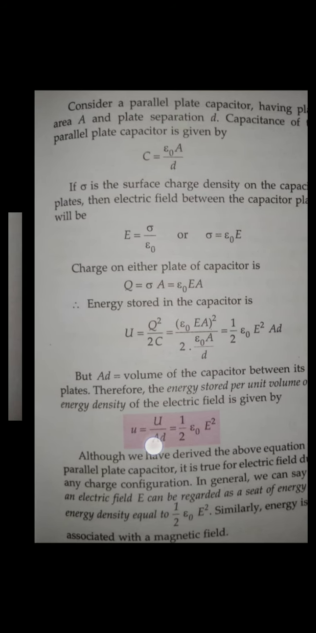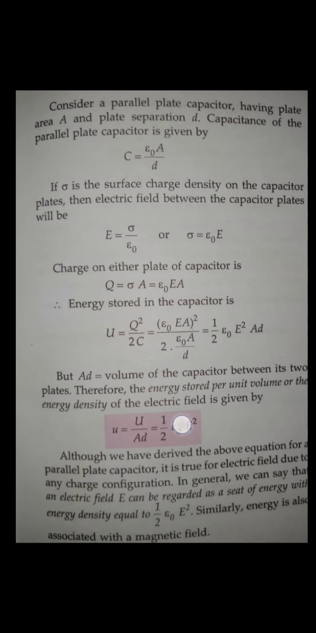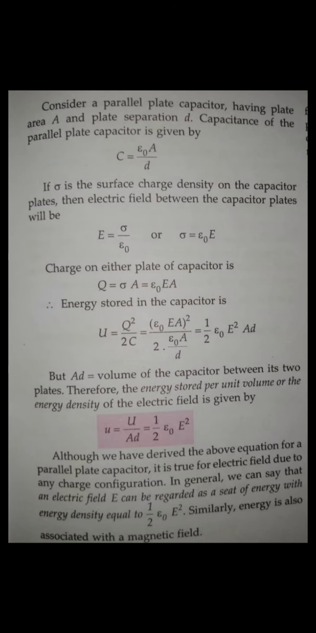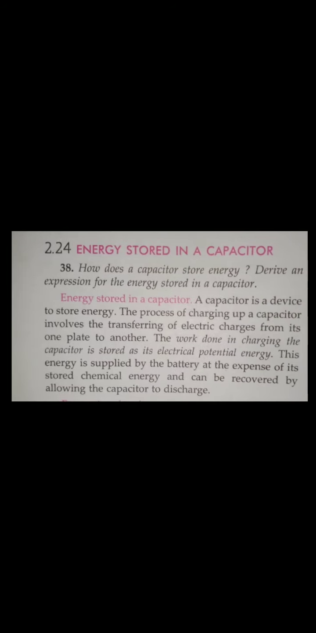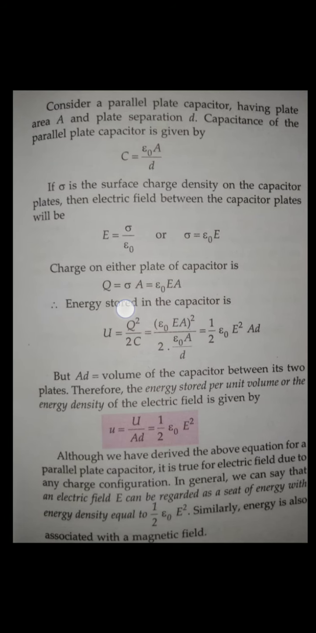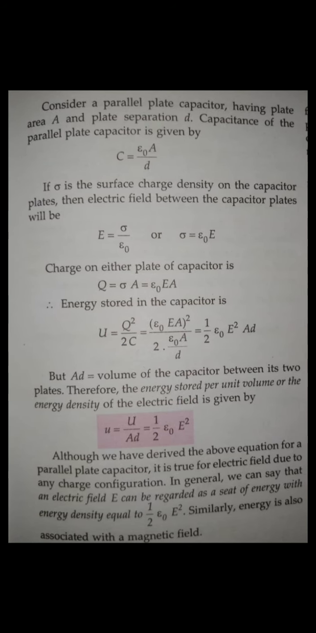Okay, just divide and you will get half epsilon E square. This is the formula of energy density when volume is unity, guys. Now we will find the energy stored in a capacitor. From the energy stored we got the formula of energy density, and from energy density we will get the formula of energy stored in a capacitor.